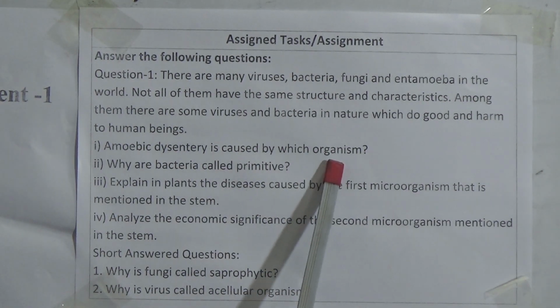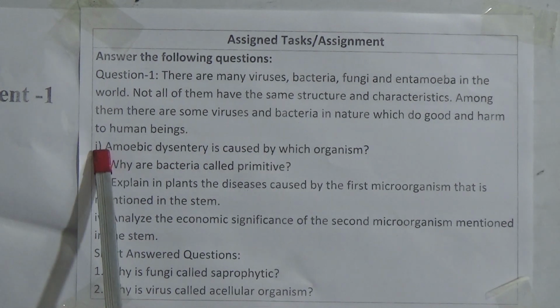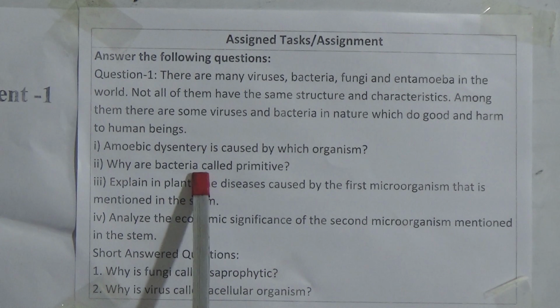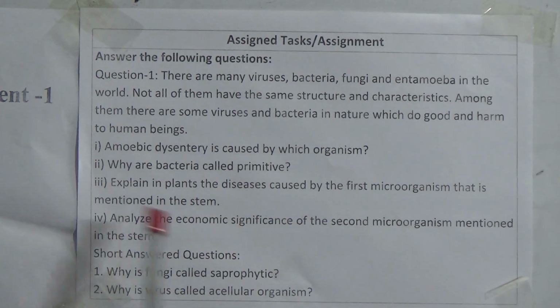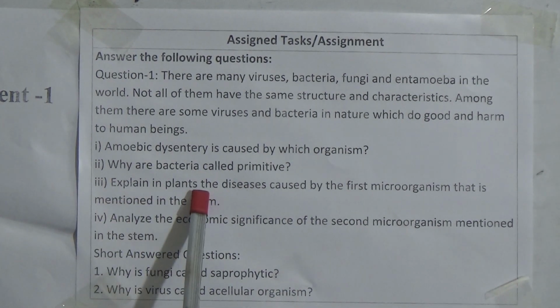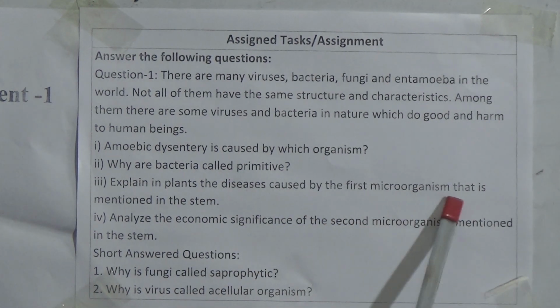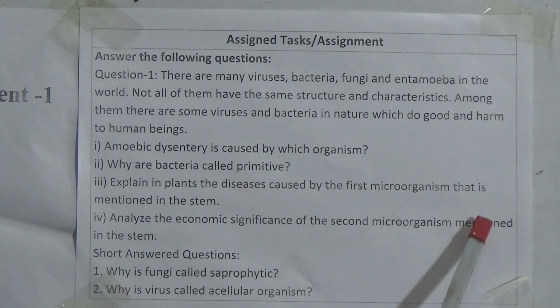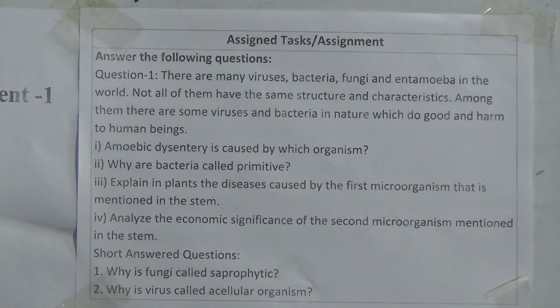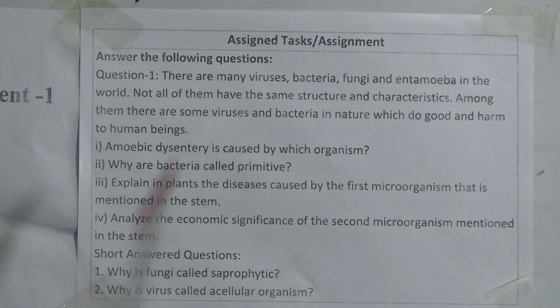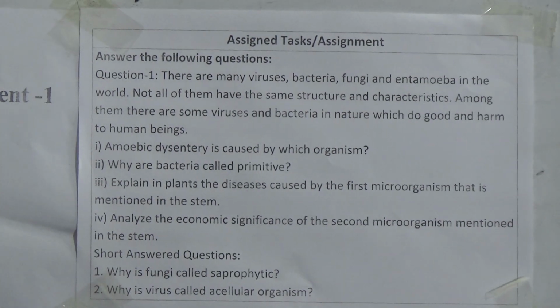In our previous class, we discussed numbers 1, 2 and 3. Number 2 question was, why are bacteria called primitive? And number 3 was, explain the diseases in plants caused by the first microorganism mentioned in the STEM. That means the diseases created by viruses.